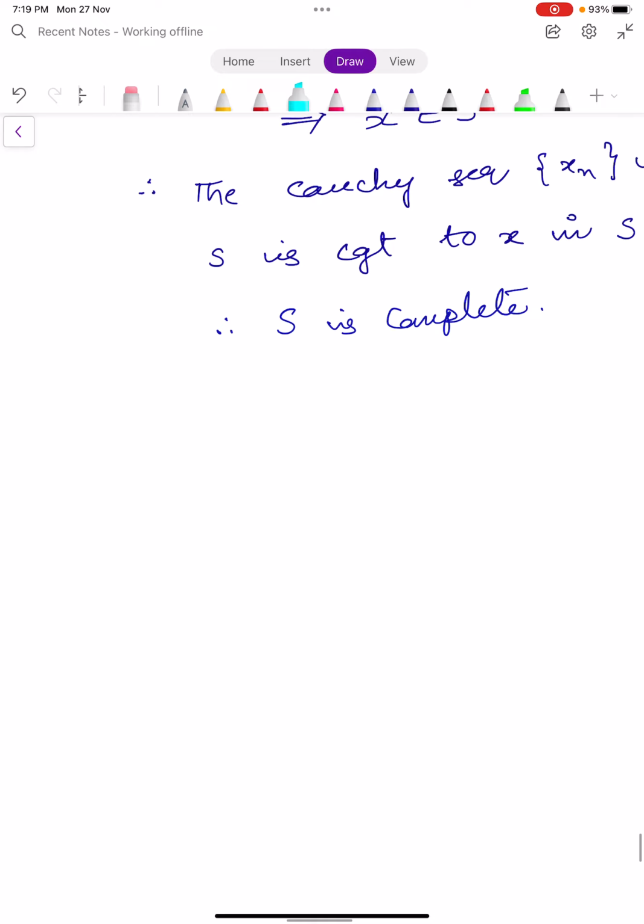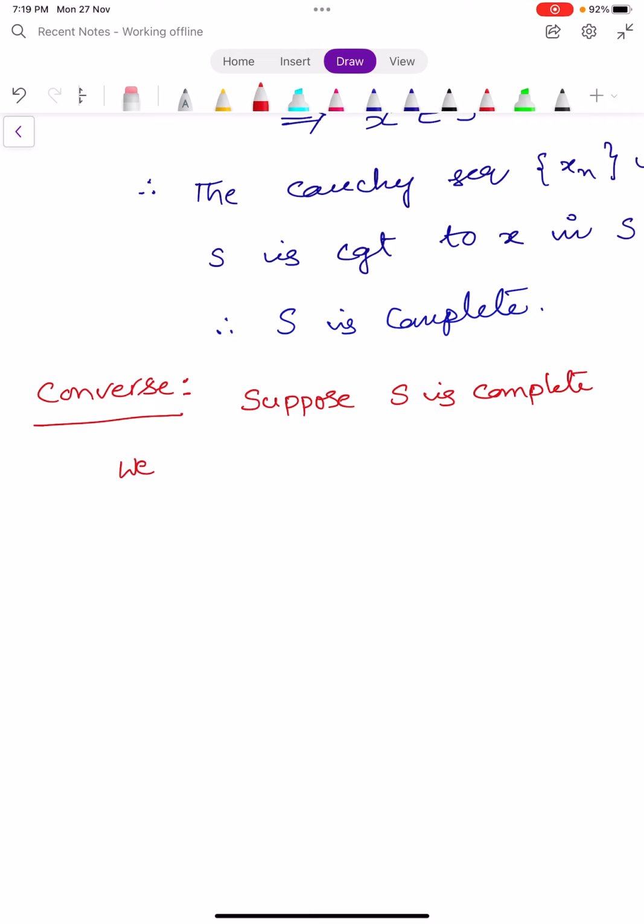Now let us go for the converse. In this converse part, we assume that S is complete. Suppose S is complete. From this we prove that N is a Banach space.